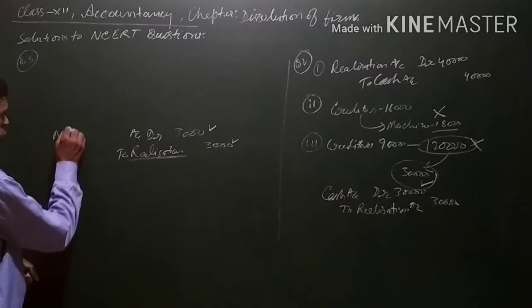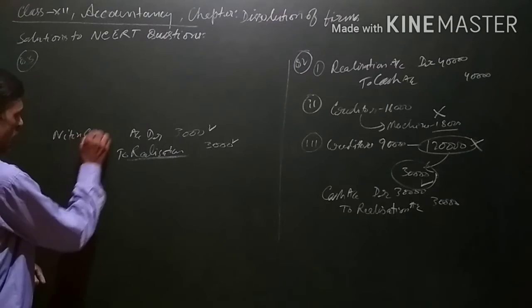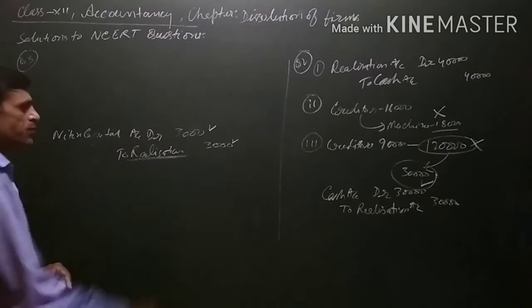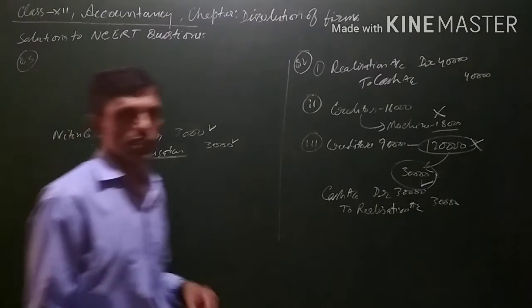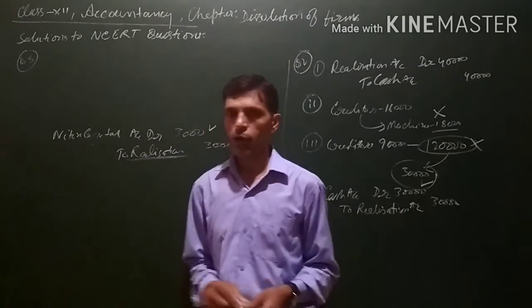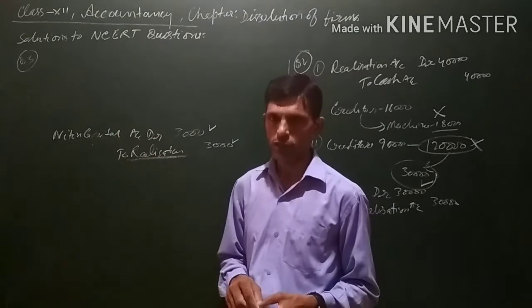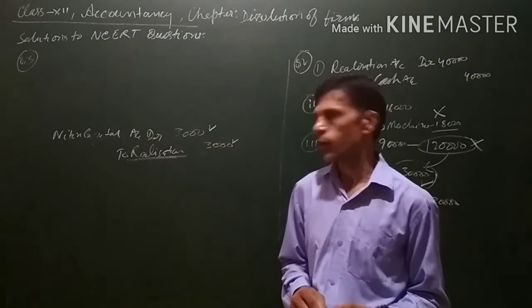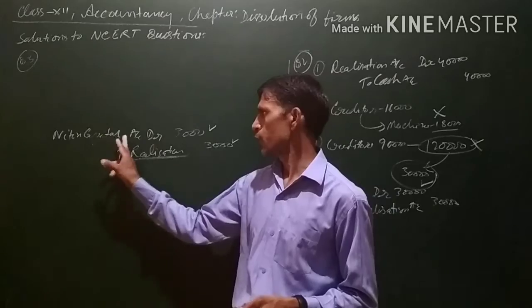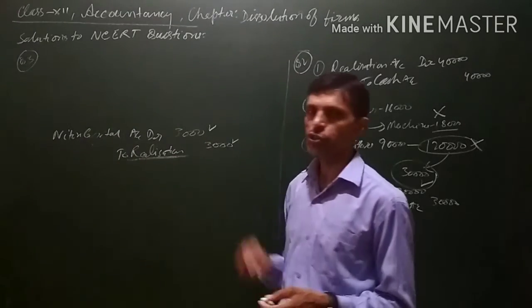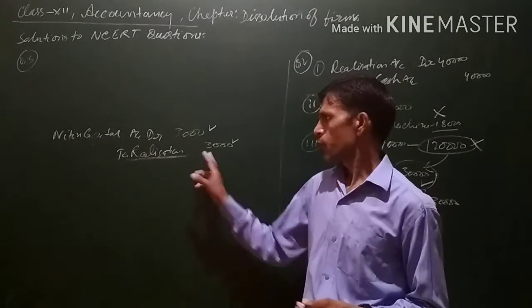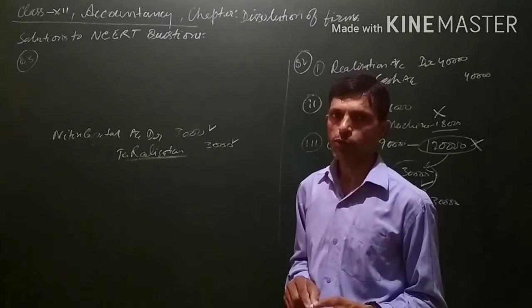So for this, instead of cash account, Nitin's capital account will be debited. Since the asset is taken over by the partner, the partner has to bear it. The partner has to pay back to the firm. That is why the partner's capital account will be debited to realization account 3,000. This will be the journal entry for the asset which is taken over by the partner.